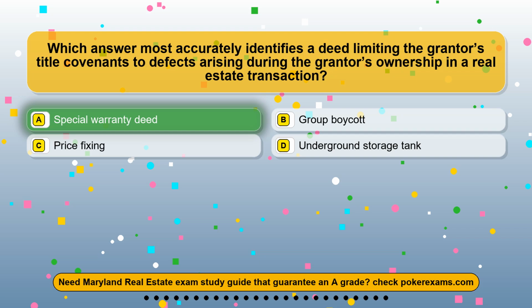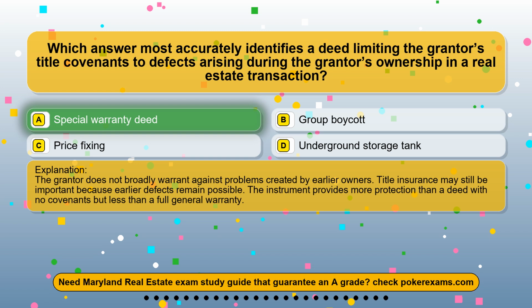The correct answer is option A, special warranty deed. The grantor does not broadly warrant against problems created by earlier owners. Title insurance may still be important because earlier defects remain possible. The instrument provides more protection than a deed with no covenants but less than a full general warranty.